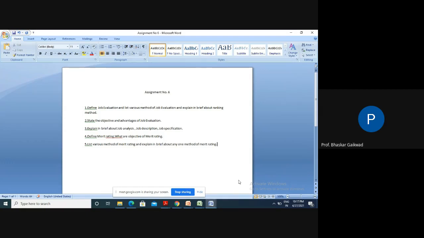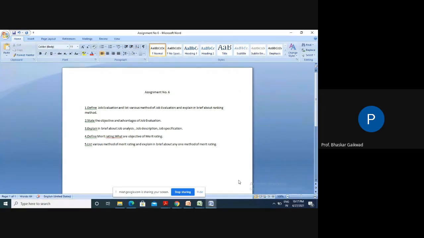What is the specification? If you might have seen our CNC and VMC, backside of this there is a specification chart. What is the x-axis travel? What is the z-axis travel? How many tooling turrets are there? What is the maximum speed? What is the maximum feed? Like these words always be there. These words indicate the specification of that job.